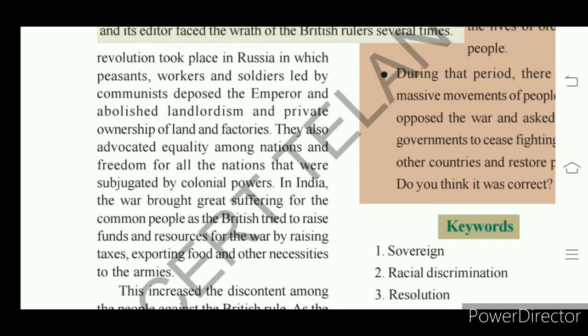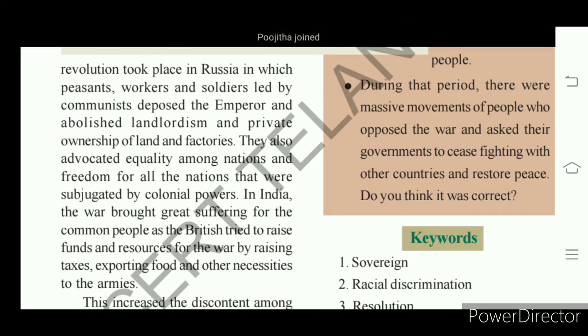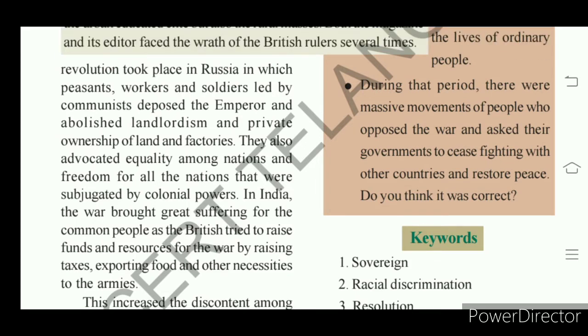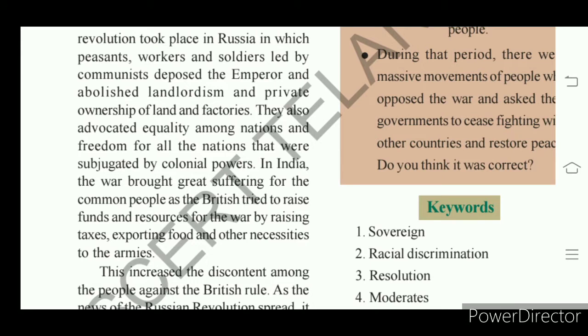So here, Russia, which ended the Tsar's rule and established a socialist government, what we call communist Russia, stated after the revolution that all nations should be equal in freedom. It advocated that it would help those nations which were under colonial power.